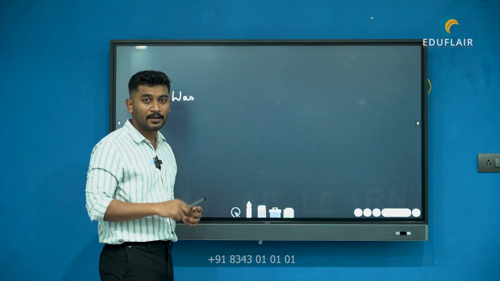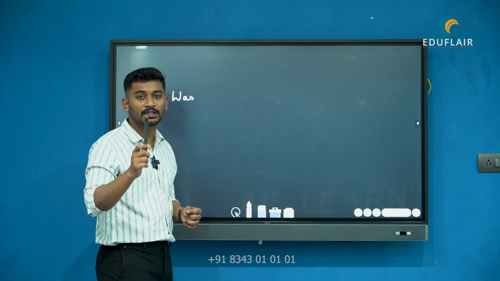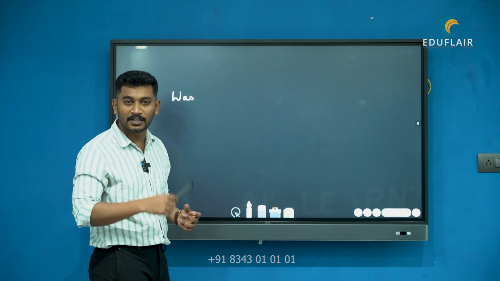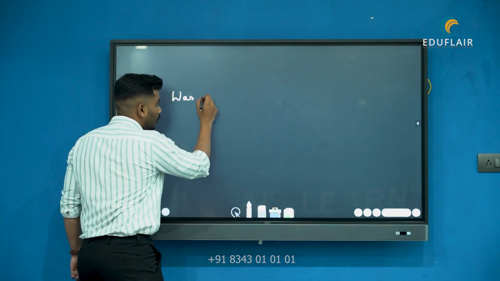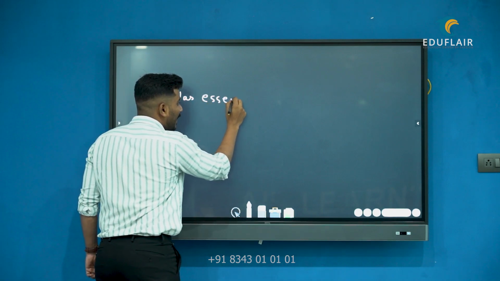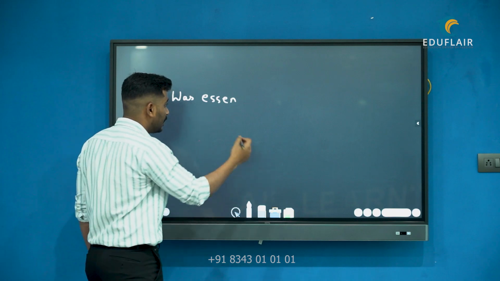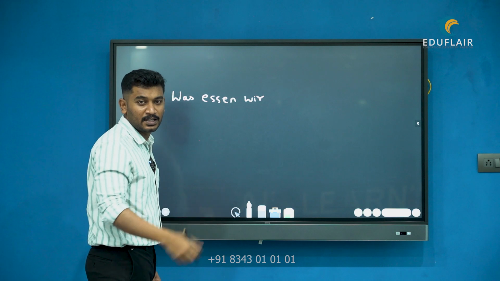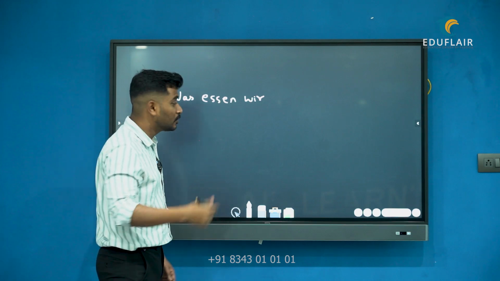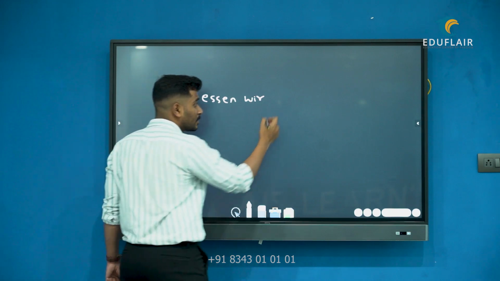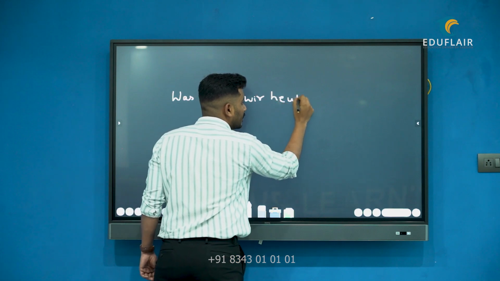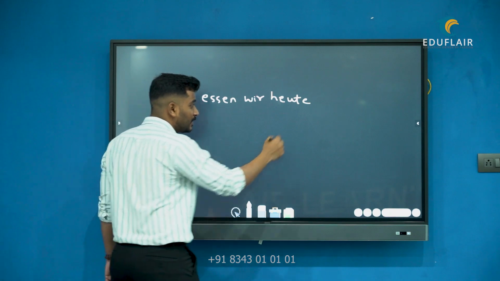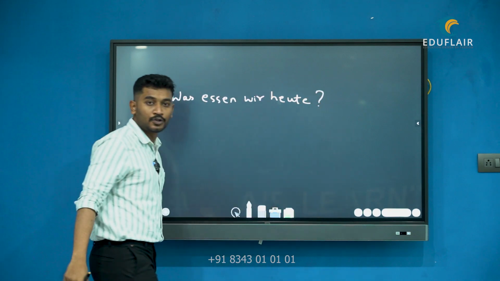As you know, guys, the verb is always conjugated based on the subject. So the subject is wir, that means what? The verb remains in infinitive form. So what will we write at the second position? Essen. Then we'll have our subject and then the rest of the sentence, which is left out with today. For today the word we have in German is heute, H-E-U-T-E. Heute. And then at the end, as you know, a question mark.